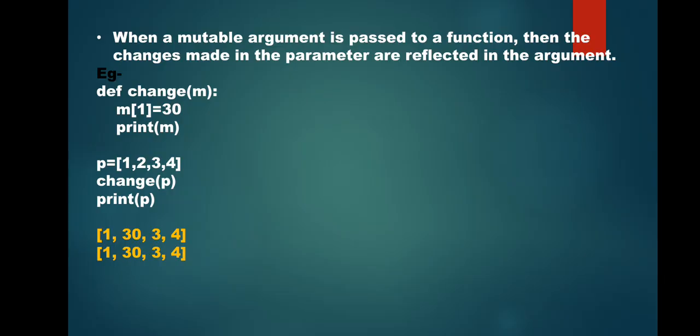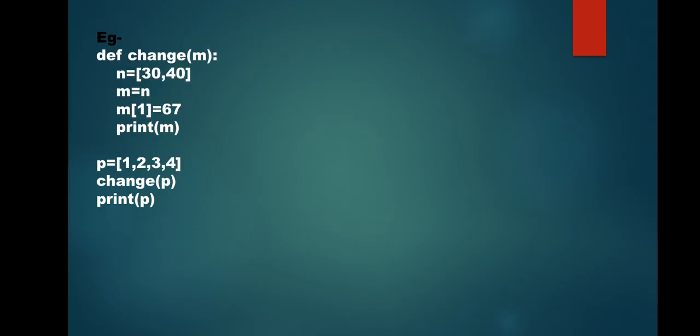But there is one point you have to remember. Even if the argument is mutable and you are completely reinitializing it, let's see, I have passed the same list, but here I have changed the value of this list. I have not changed one single element of the list, but I have completely changed that list. I have reinitialized this variable with a new list.